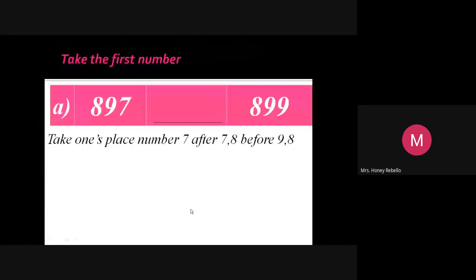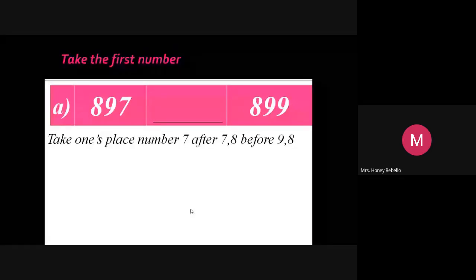897. Which number comes after 7? You just take the ones place alone because you are writing the number in between two numbers. So the hundreds place number is the same, the tens place number is the same. Take the ones place number.